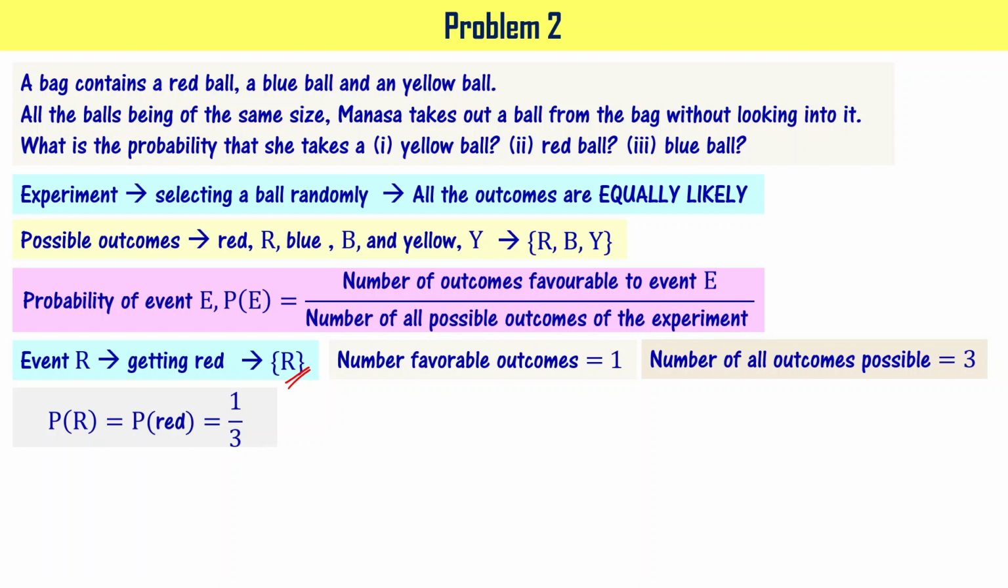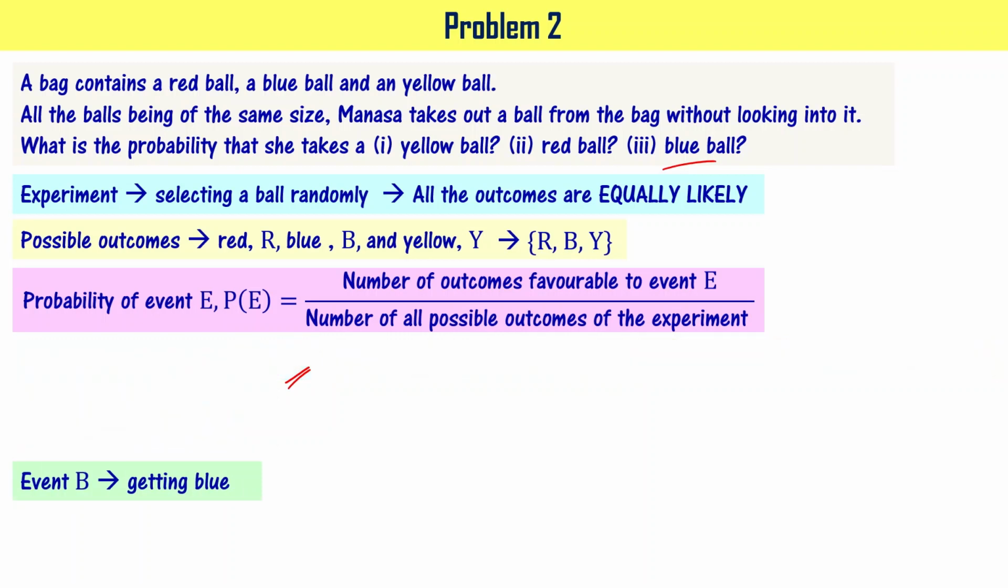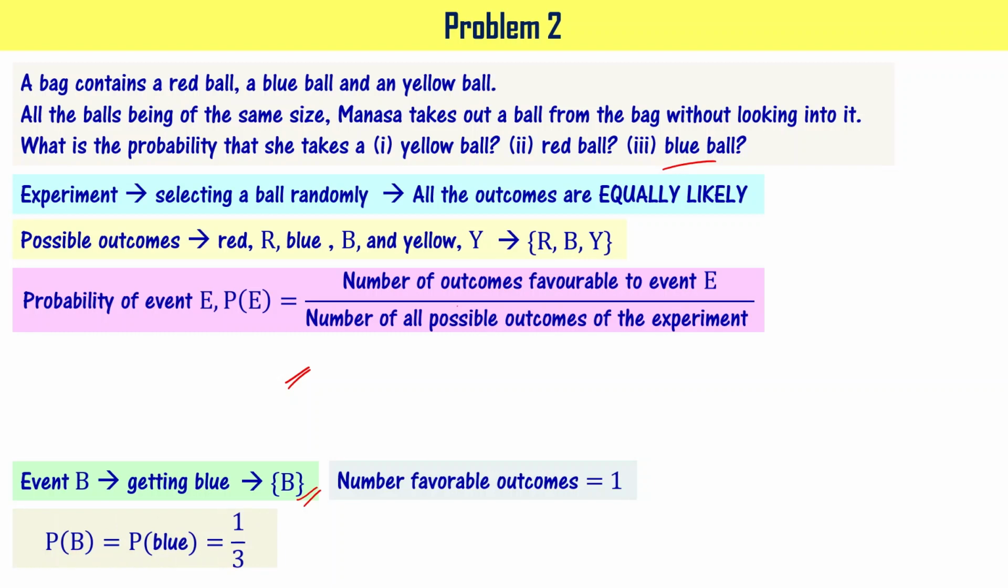Now let's go to the third part of the problem, probability of getting blue color ball. Now I am saying getting blue color ball is event B. So number of outcomes possible is just B, means 1, right? So probability of getting blue color ball is going to be 1 by 3 because number of all possible outcomes of the experiment is 3. That goes as denominator, and number of favorable outcomes equal to 1 goes as the numerator. I hope you understood the problem. Let's go to the next problem.